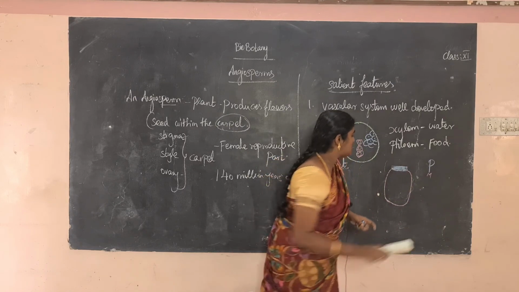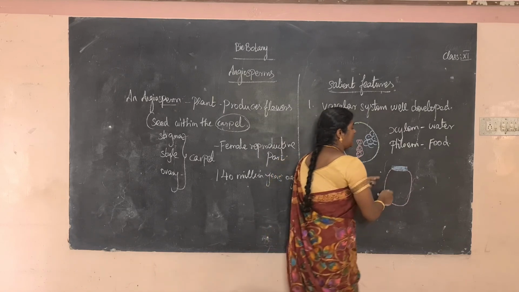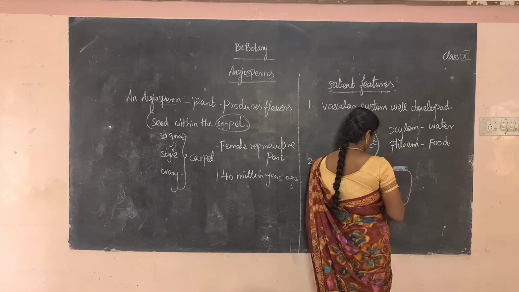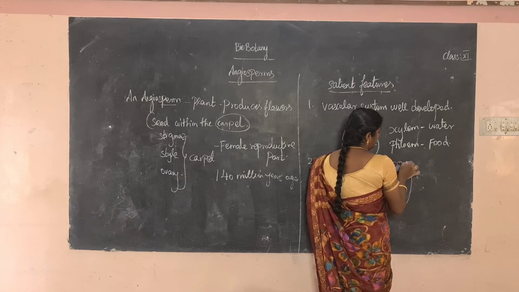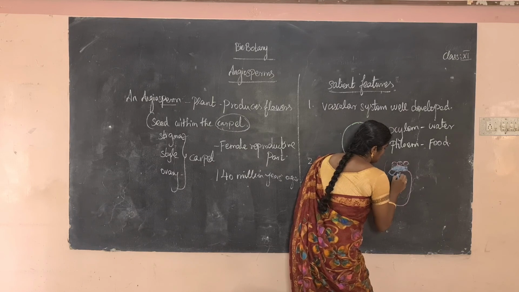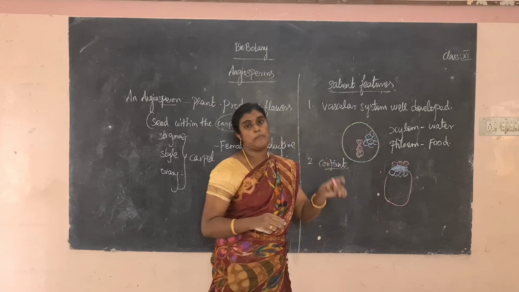Okay? So next, where is the cambium present? Cambium is present in between the xylem and phloem. This is a phloem cell. This is a phloem cell. So these are xylem cells. So in between the xylem and phloem, cambium is present.